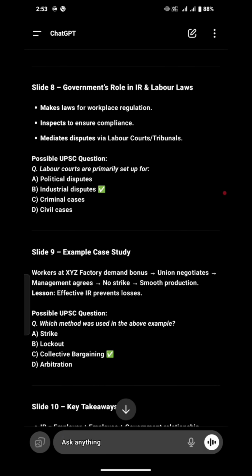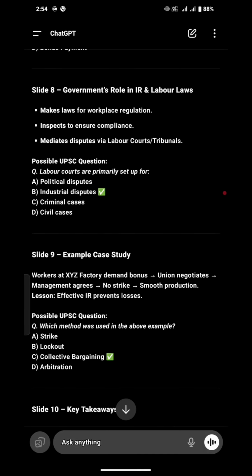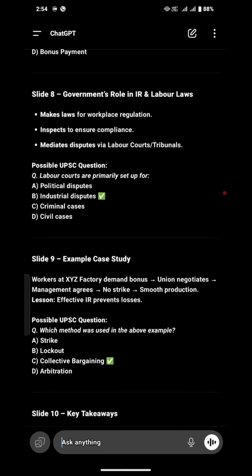So let's come to another slide: the government's role in industrial and labor laws. What is the government's role? It makes laws for workplace regulation, inspects to ensure compliance, and mediates disputes via labor courts and tribunals.